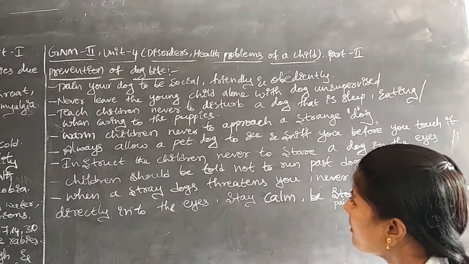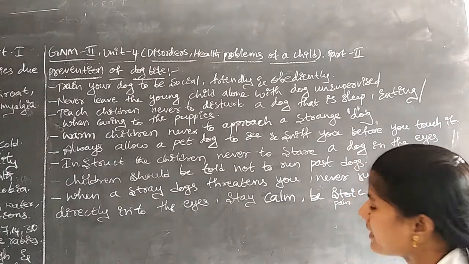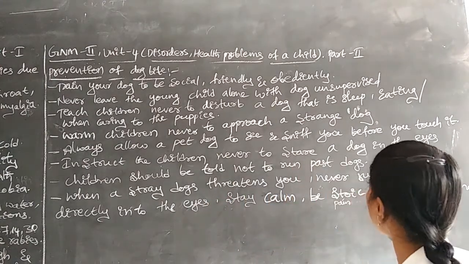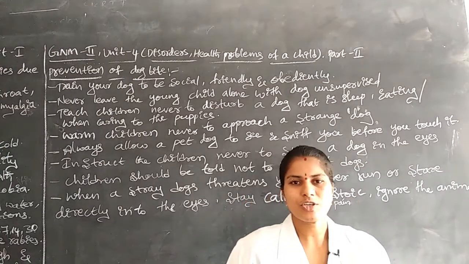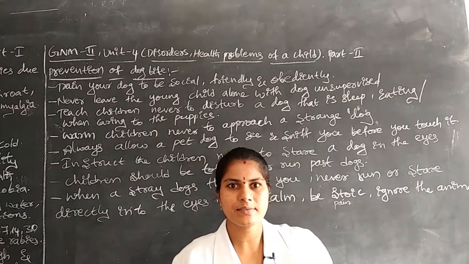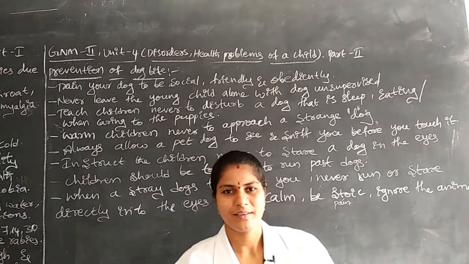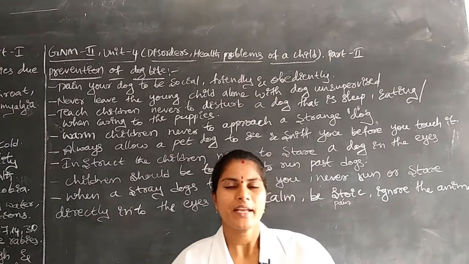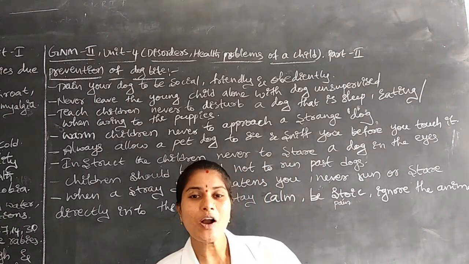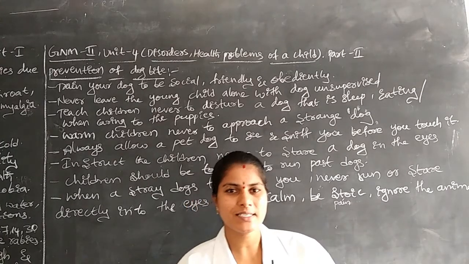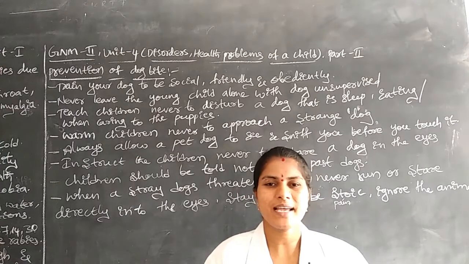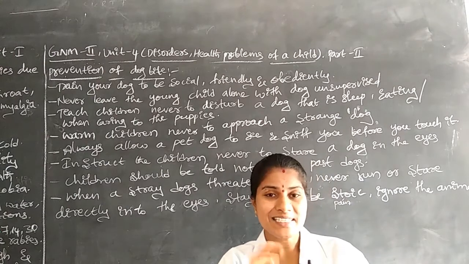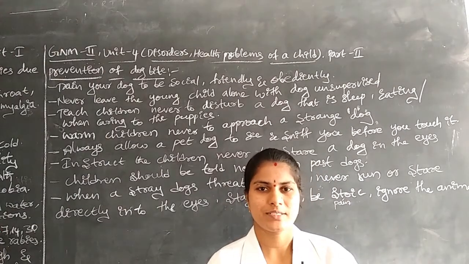Next, instruct the children never to stare at a dog. In front of the dog, the child sometimes shows a stare with the eyes. Once the dog observes that stare, the dog also stares and will bite the individual. Don't give any stares in front of the dogs.